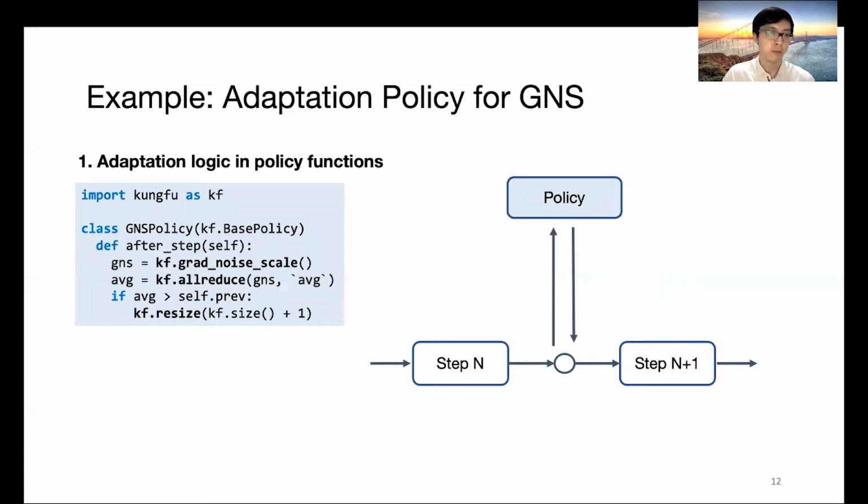The user will embed user-defined adaptation logic inside the policy by overriding their policy function called after-step. And inside this function, the user will call the gradient noise scale function to collect monitoring results. It will call all-reduce to combine the local monitoring results. And if the noise scale is growing, it will call the reset function to increase the number of workers.